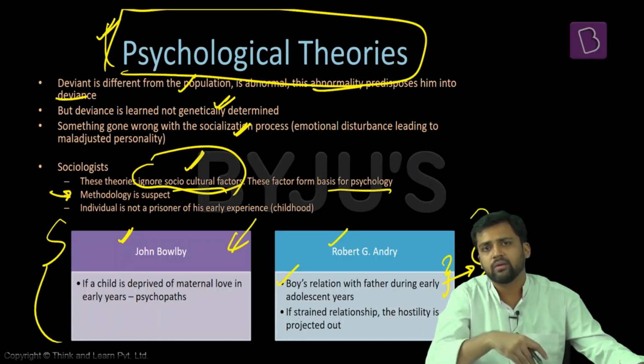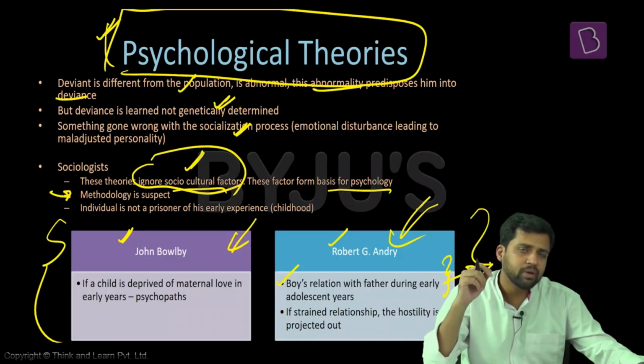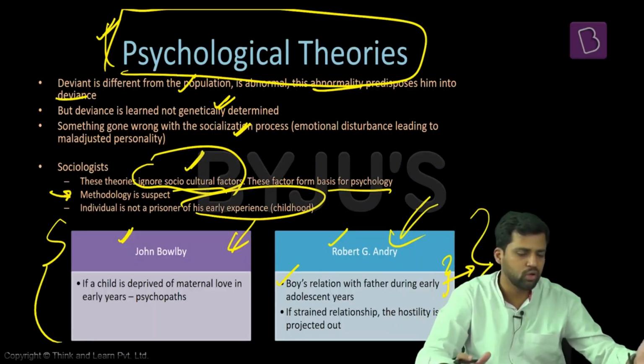Here, what is happening? Bowlby is saying that you did not have maternal love when you were a child, and another theorist is saying that the child had a strained relationship with his dad during that adolescent age. But we should remember that an individual is not just a prisoner of his early experience. So this way, sociologists are also refuting some of these psychological theories. They don't agree with these psychological theories.